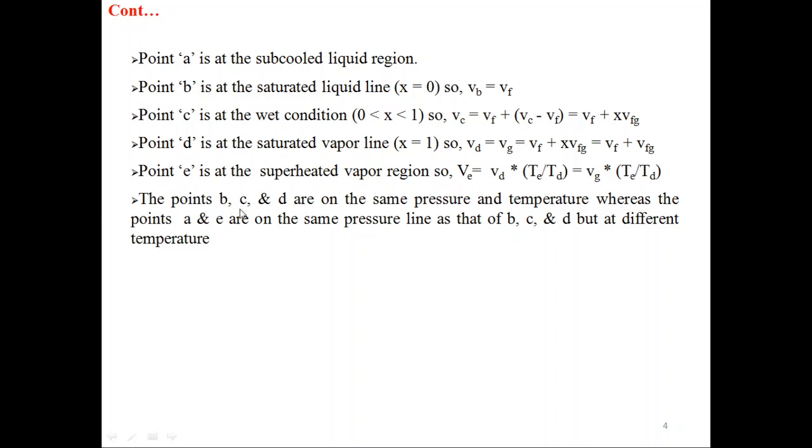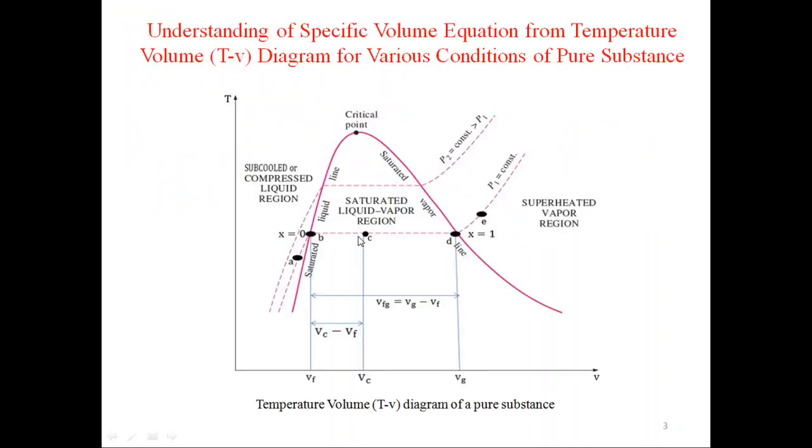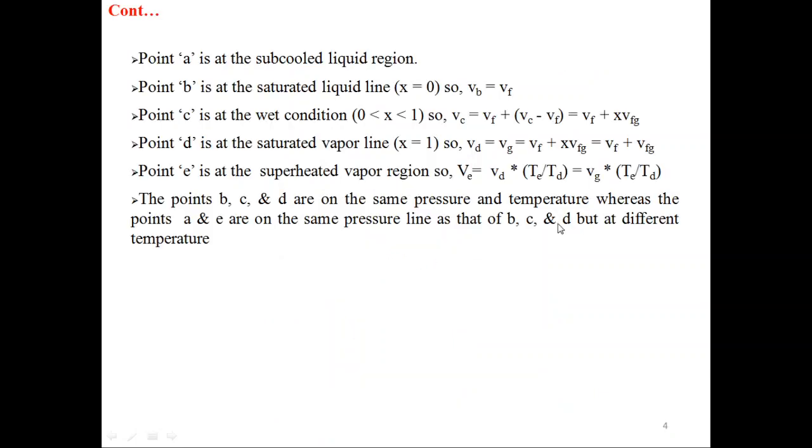The points B, C and D are at the same pressure and temperature, whereas the points A and E are on the same pressure line as that of B, C, D. So we can see B, C, D have the same temperature and pressure equal to saturation temperature and pressure, whereas A, B, C, D, E all have the same pressure but different temperatures.